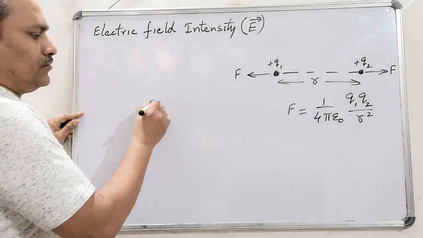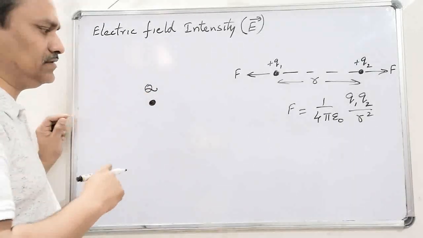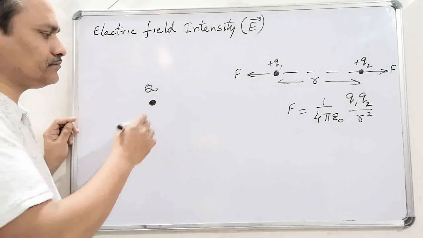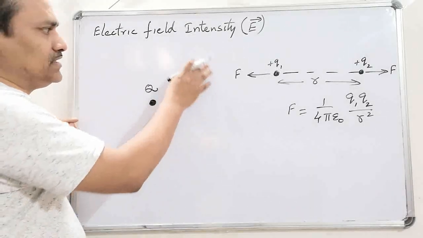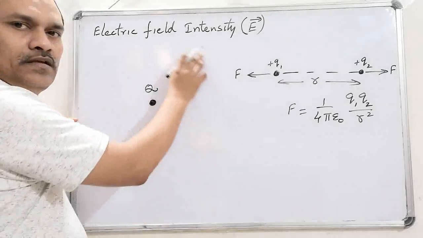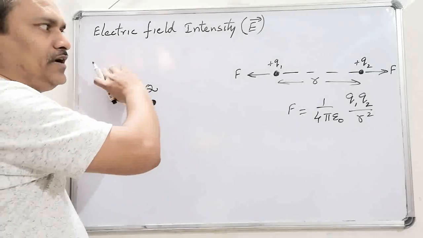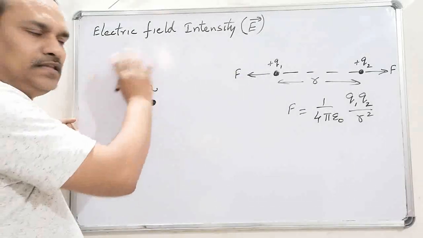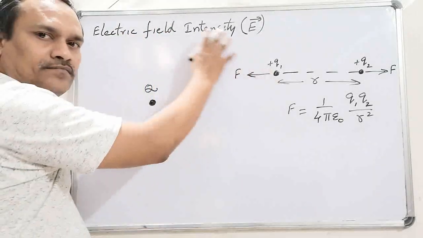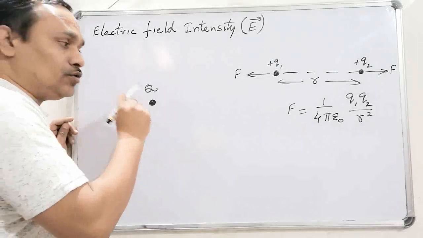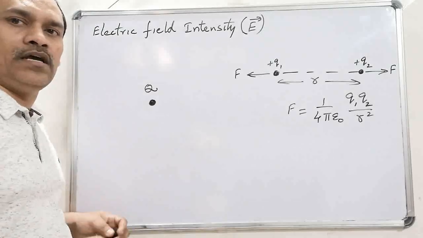Suppose we took a charge, capital Q, at a point in space. Assume that this is a point charge. This point charge modifies the space around it. It means that it creates some field in its surrounding. That means it will have its influence in its surrounding. Due to that influence, this body can exert force on another body.